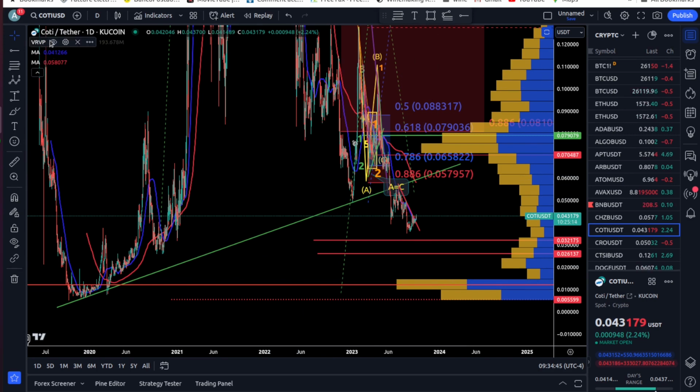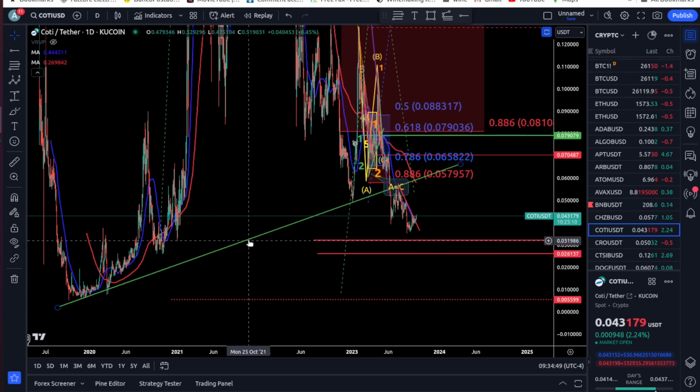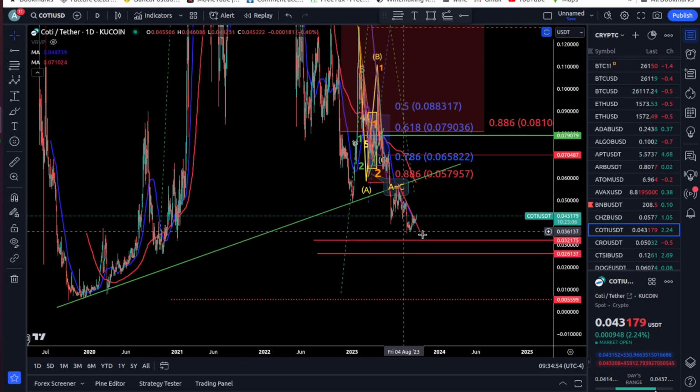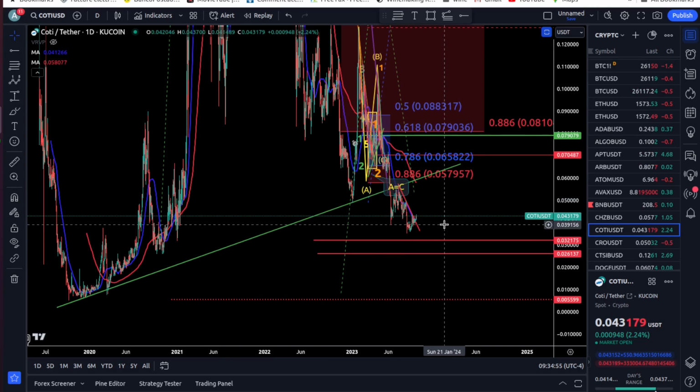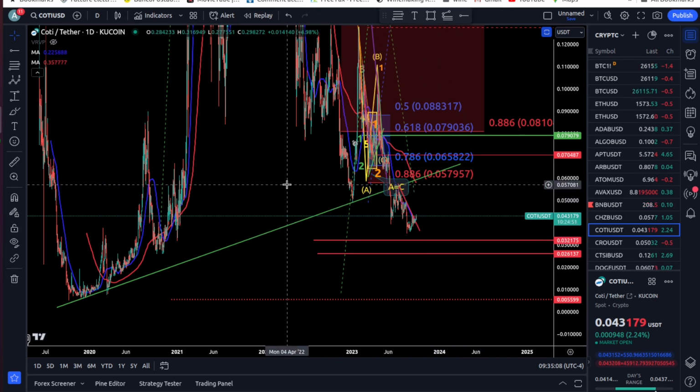So this is another tool, the VRVP, that you can use to see what levels are the most traded. And every time you can agree on a point where many variables converge, then you increase your probability of a price reversal. All right, so this is pretty much all for COTI for today.